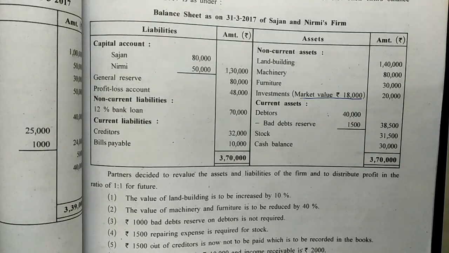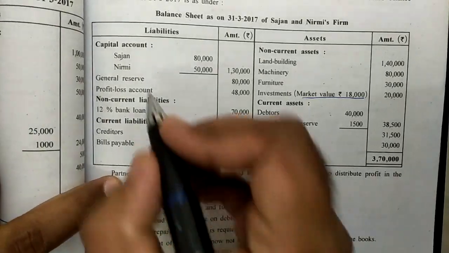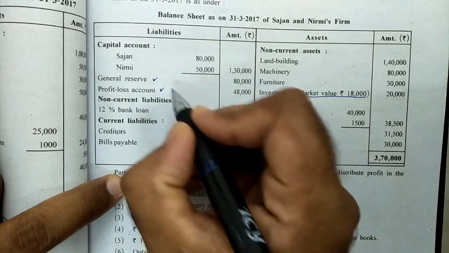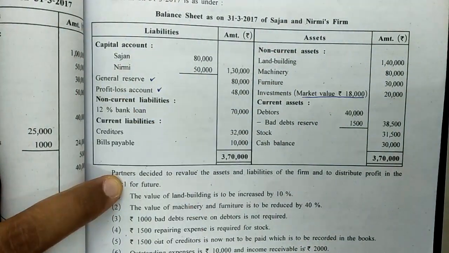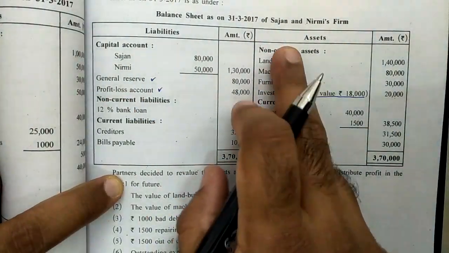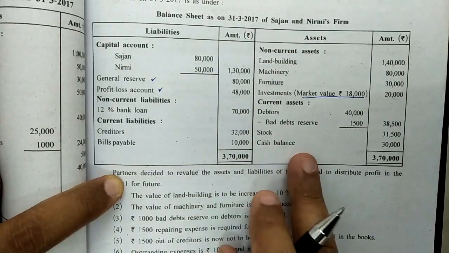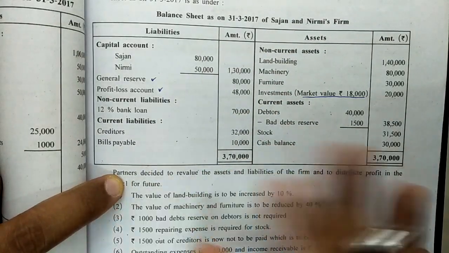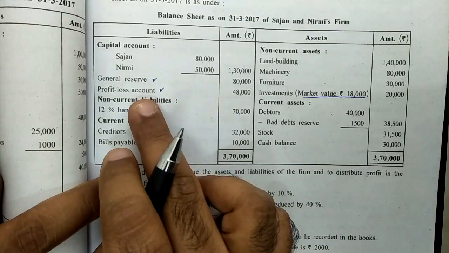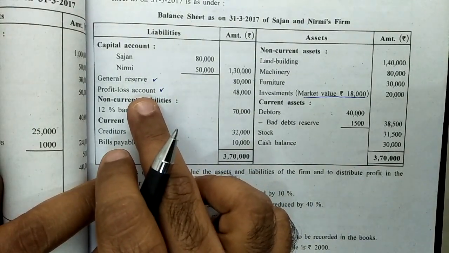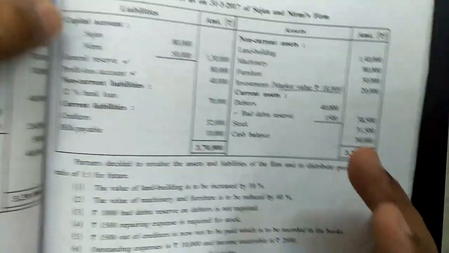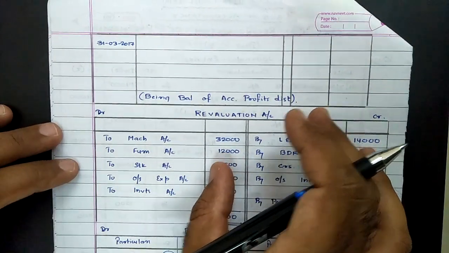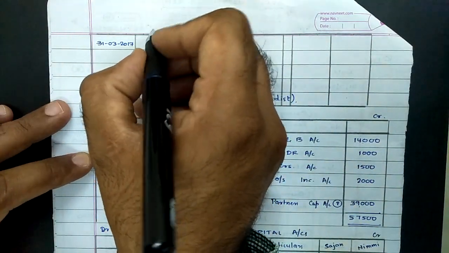After completing all the adjustments and revaluation, now we need to refer to the balance sheet and find out if there are any reserves or accumulated losses provided. Like on liability side, we can find general reserve and P&L account. They imply the balance of profits or accumulated profits. On asset side, we cannot find any value of loss like accumulated losses, P&L debit balance. So that part is not required. Now these reserves and profits are to be provided to partners. Again, as they are to be provided to partners, partners capital are to be increased. In order to increase, partners capital would be credited.